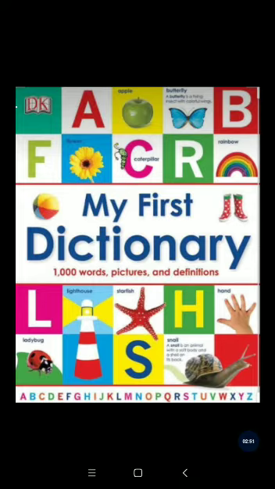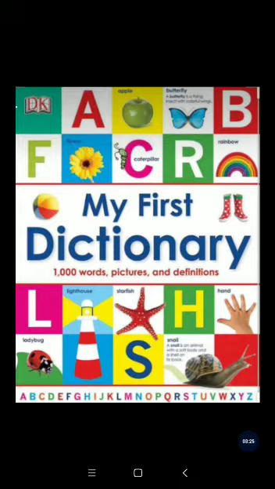So, in the dictionary, the first letter that we can see is A. That is, if a word starts with A, it will come first in the dictionary. After that, if a word starts with B, it will come after A. Then, if a word starts with the letter C, it will come after B. So, this order is maintained.